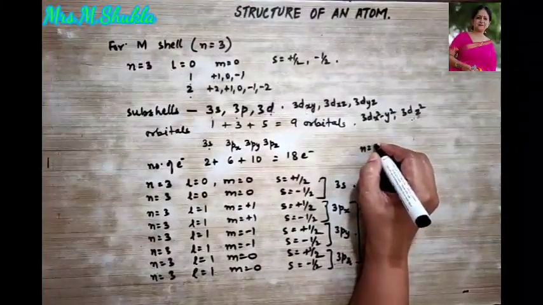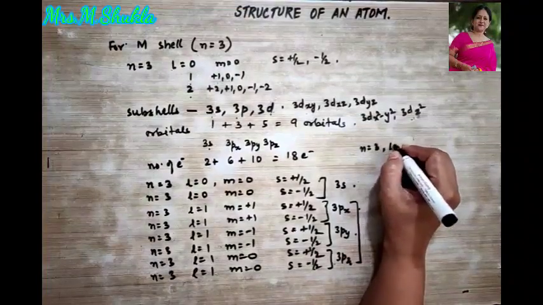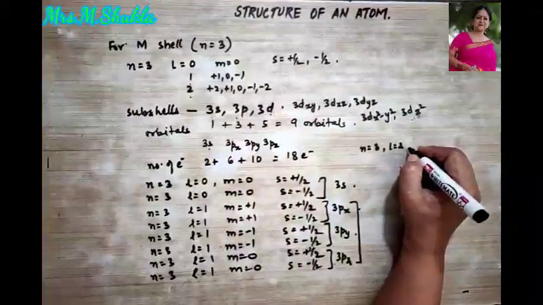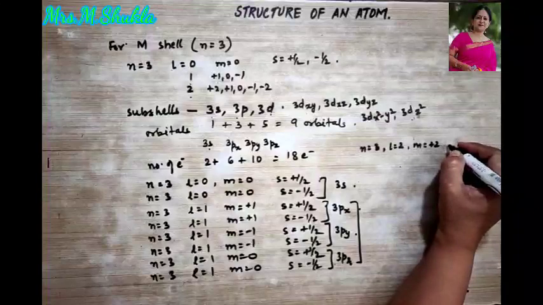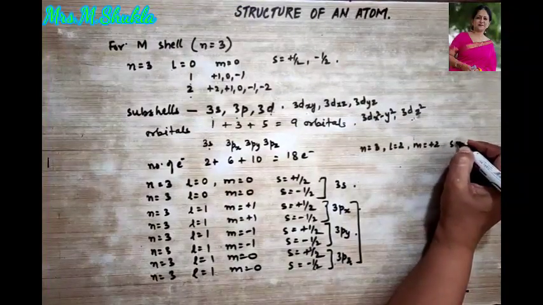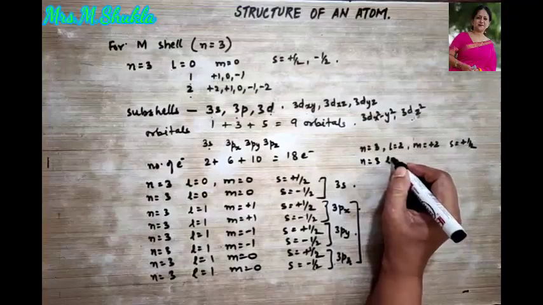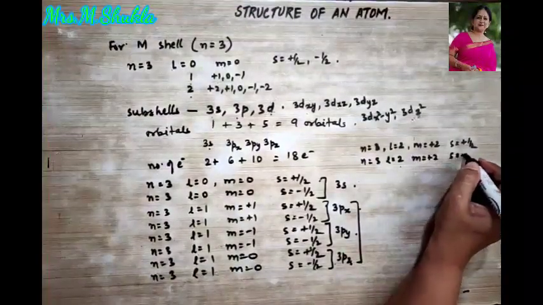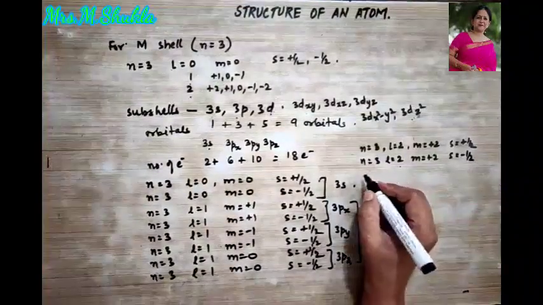N is equal to 3, then L is equal to 2, then M will be equal to what? M will be plus 2, then S will be plus half. N is equal to 3, L is equal to 2, M is equal to plus 2, then S is equal to minus half. This way you just continue doing it.